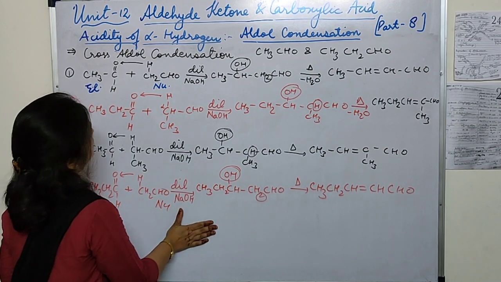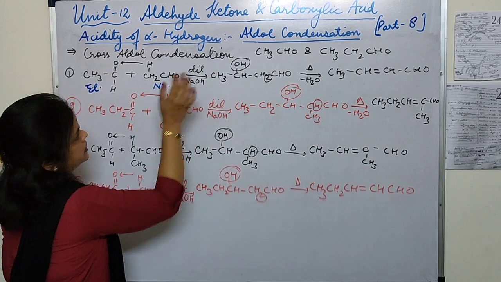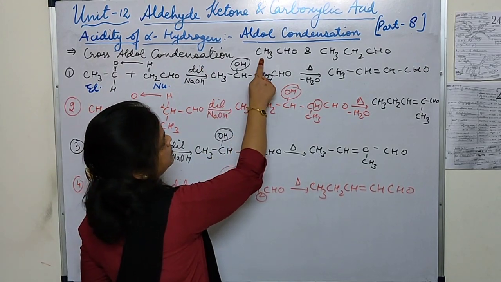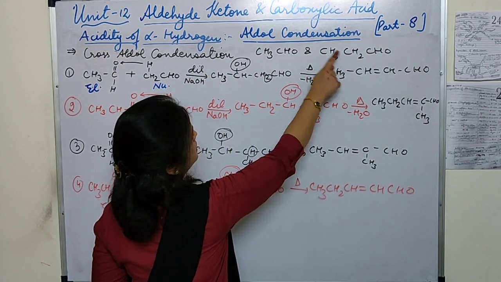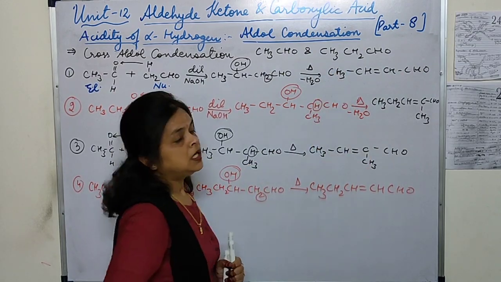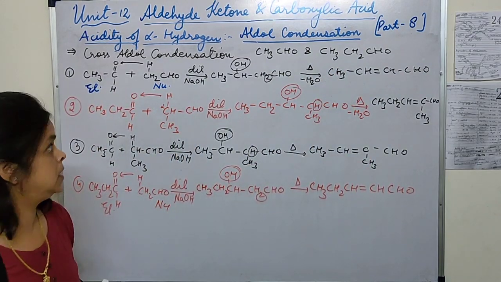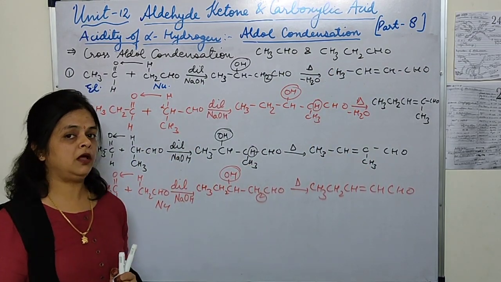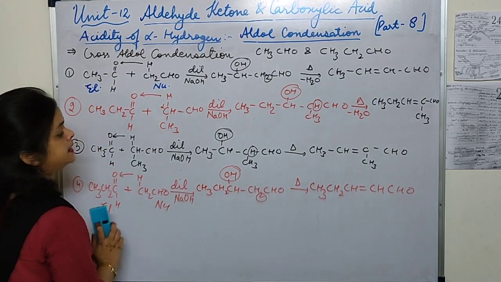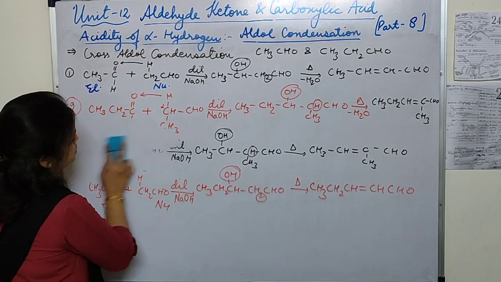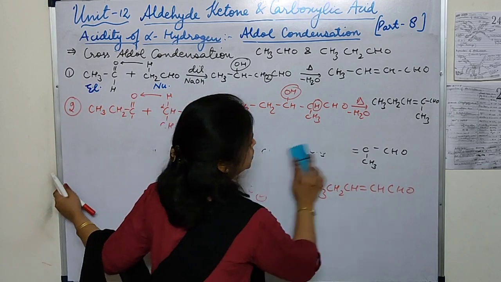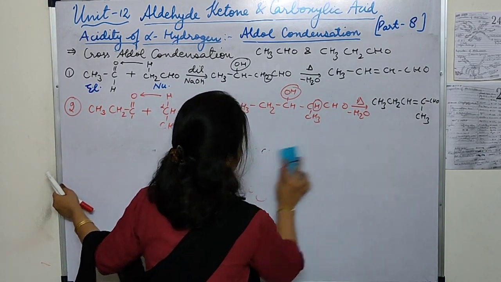Now I will tell you here only cross aldol condensation. Here we can see that both are having the alpha carbon and alpha hydrogen. If any one compound is not having the alpha hydrogen, then in that case what are we going to do? Let's see two examples of formaldehyde.